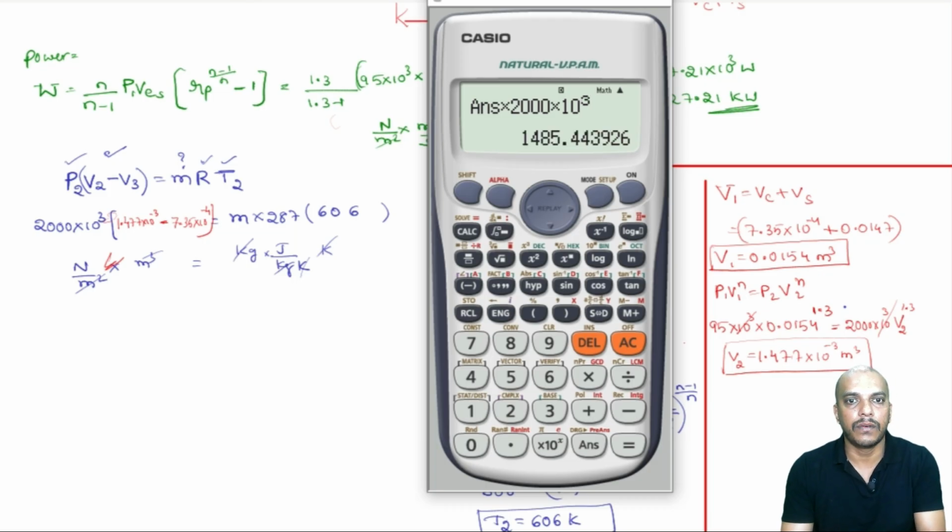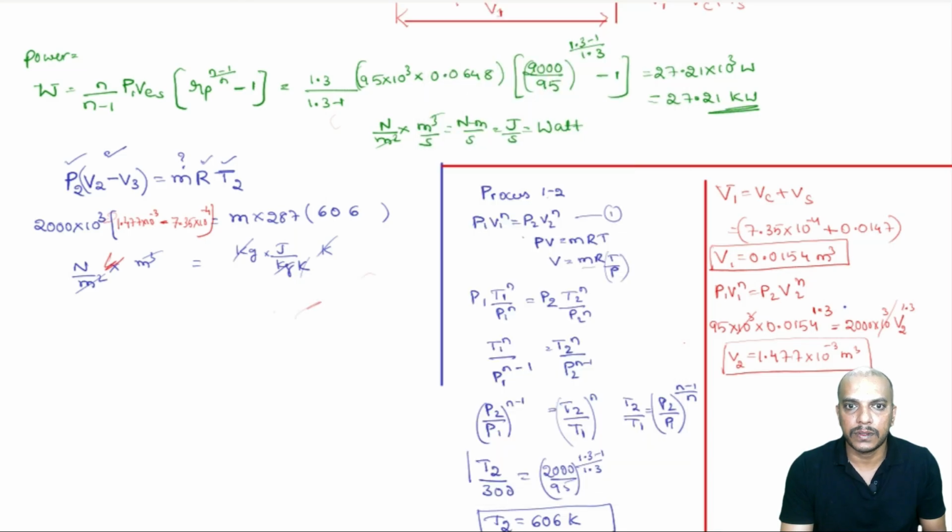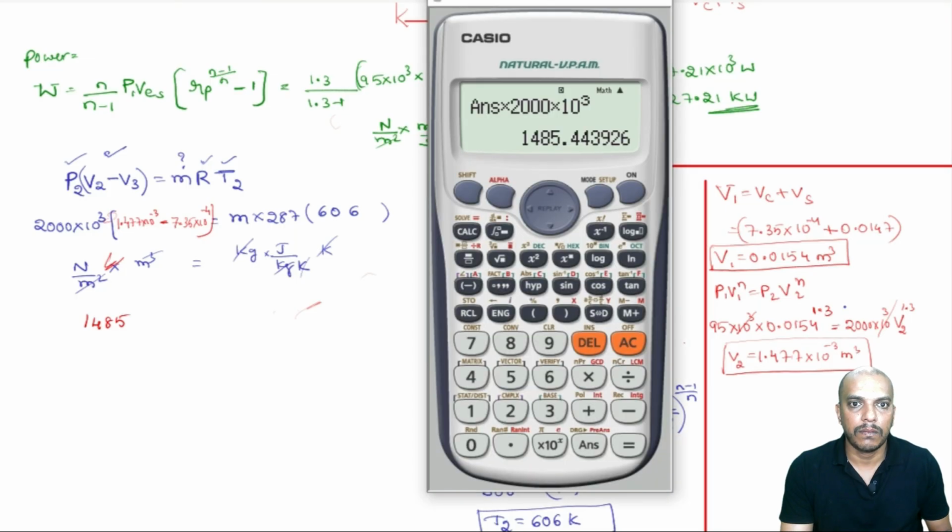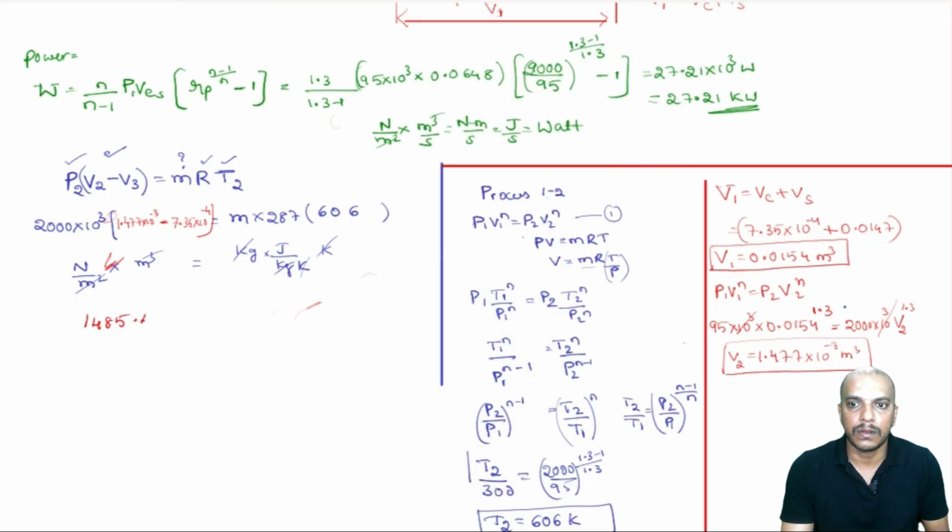So on left side we have 1485.44, and on right side we have m into 287 into 606.